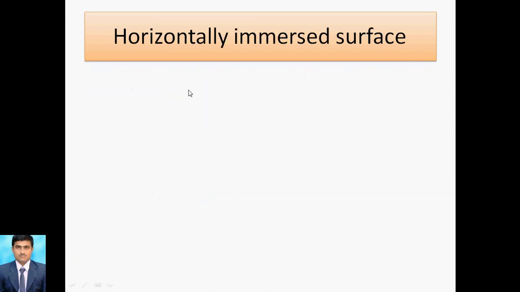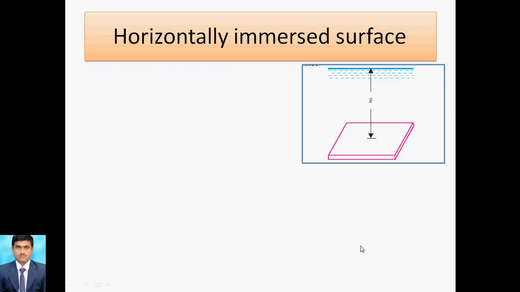First of all we consider the horizontal plane surface. This is the figure. We have to measure the pressure, that is P equal to rho g h, and according to that we can measure the pressure.